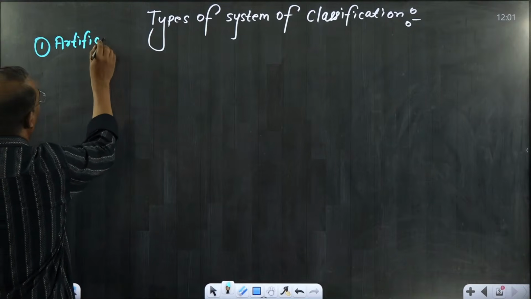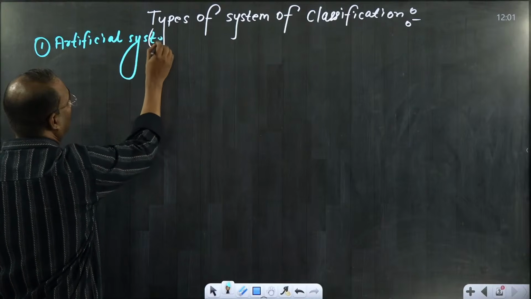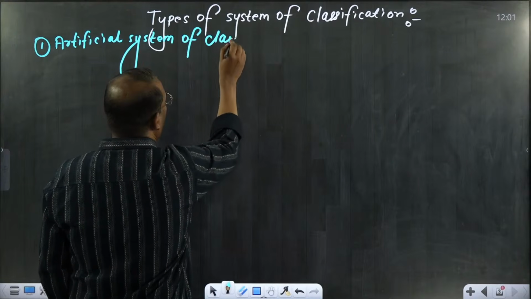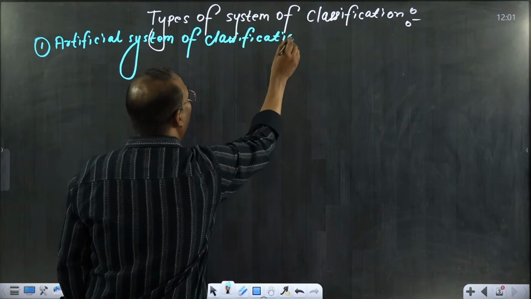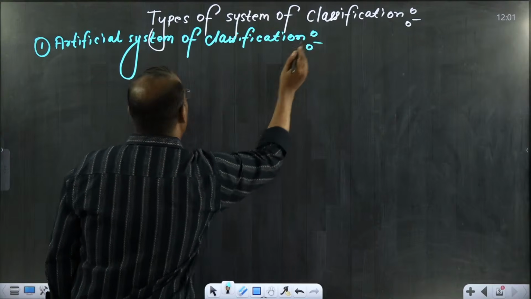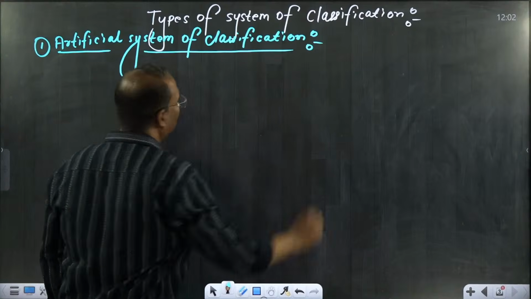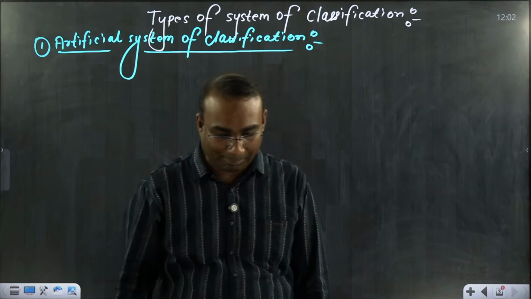First one is the artificial system of classification. By the name itself, you can identify what they are saying: artificial means something is lagging here. What is lagging here?